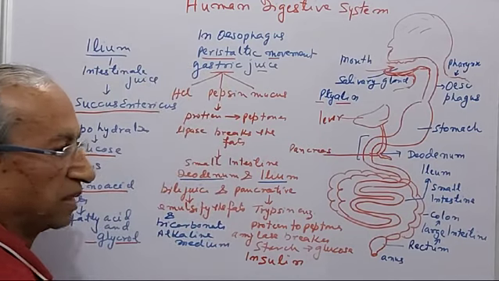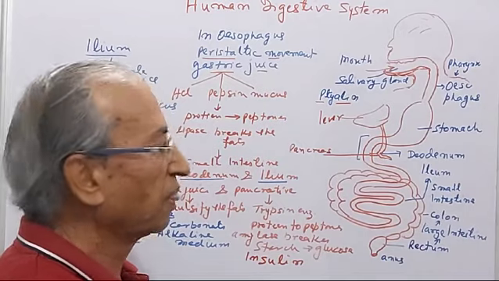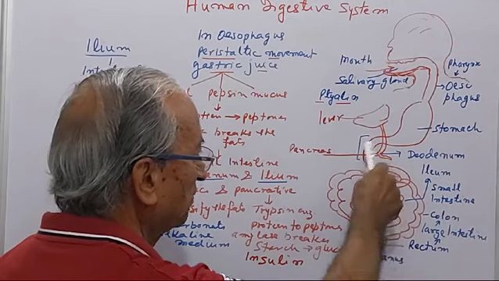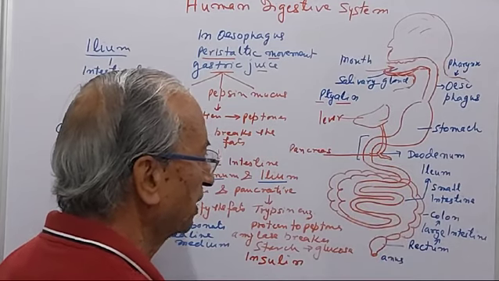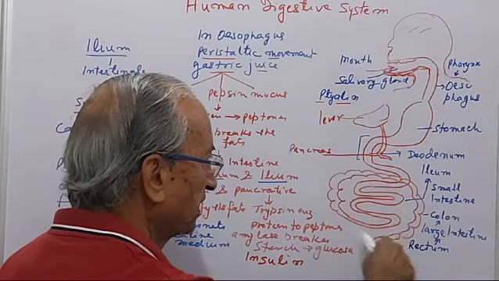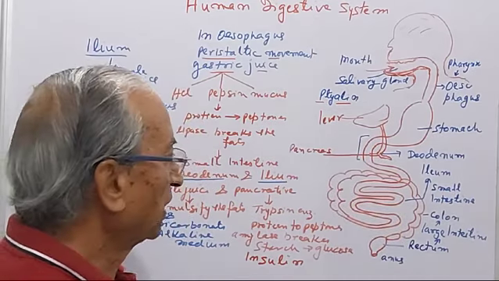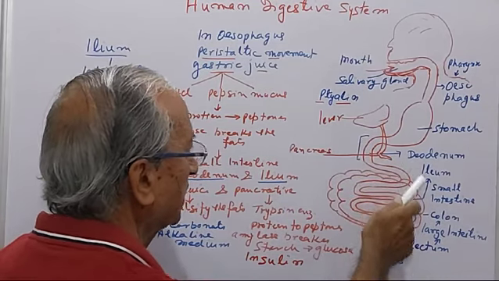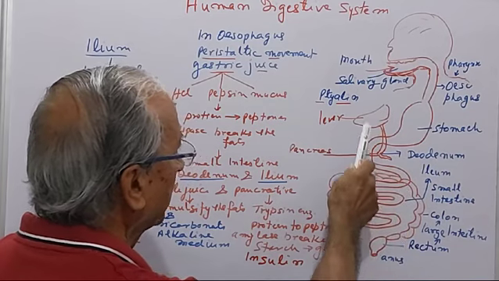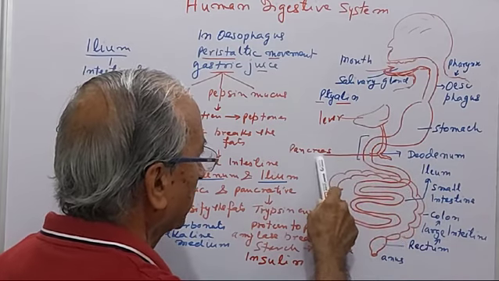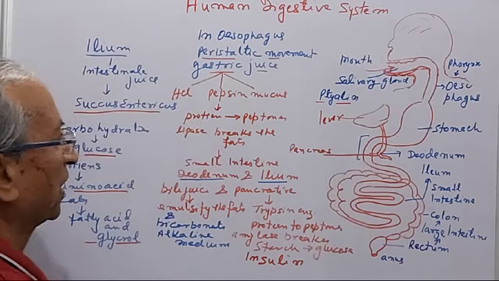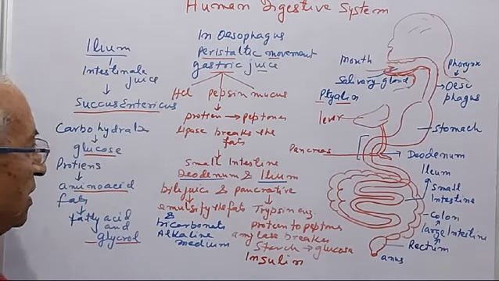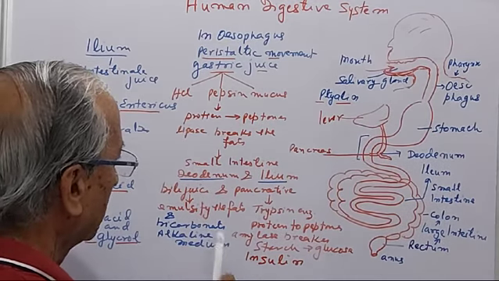See, small intestine doesn't mean that it is a small portion. It is a very long tube, about 6 to 7 meters. The first portion of the small intestine is known as the duodenum, and the second portion, which is the largest, is known as the ileum. Now this duodenum is about 25 centimeters long, and it receives the bile juice from the liver and the pancreatic juice from the pancreas. The liver releases the bile juice, which is stored in the gallbladder, and this bile juice emulsifies the fats.